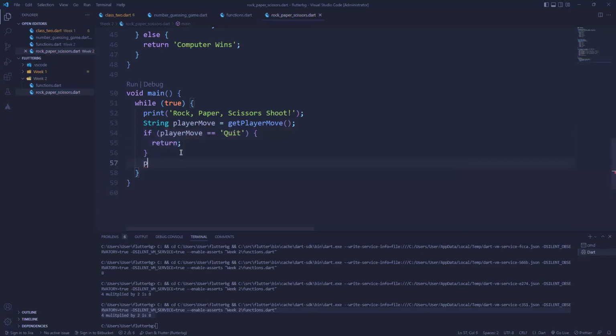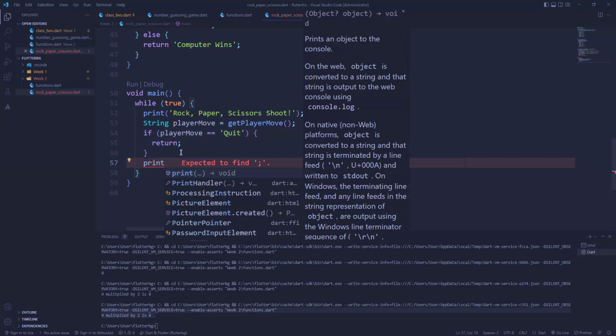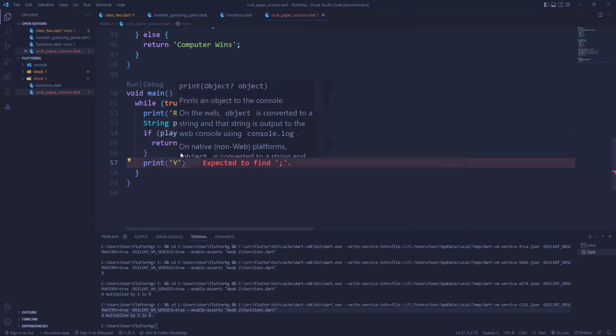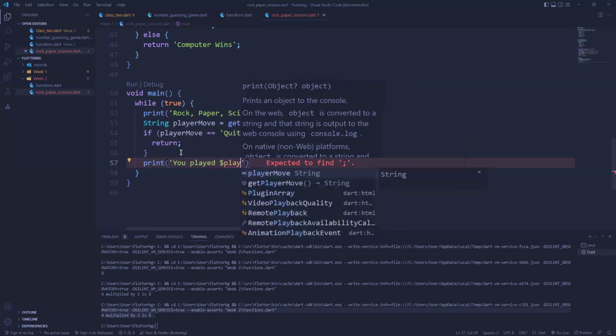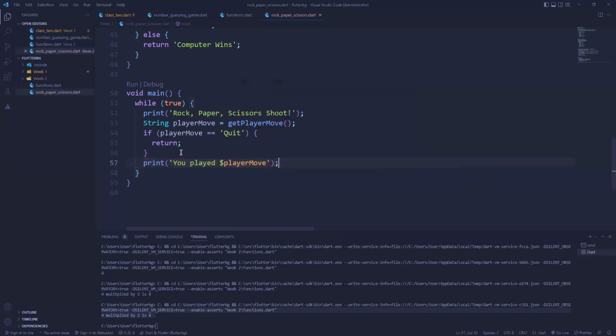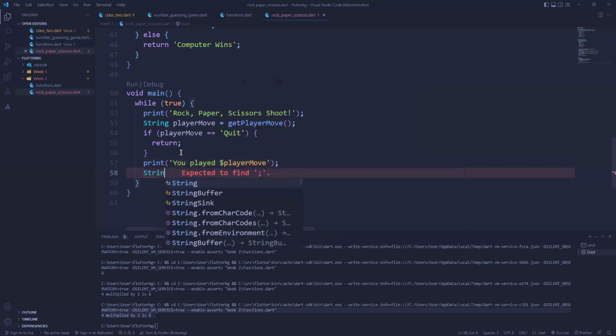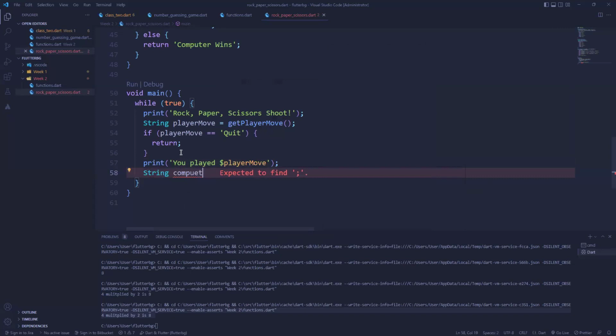And then I want to print out what the user played. So I'm going to say you played, and use the same variable player move. Then I'm going to get computer move. It's just going to return that to me.